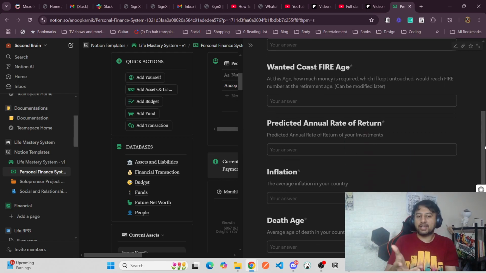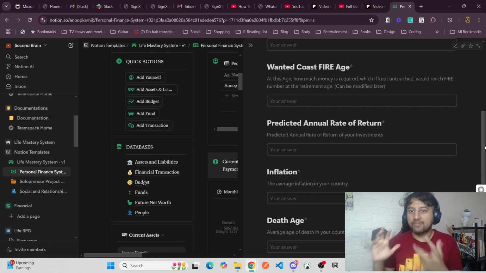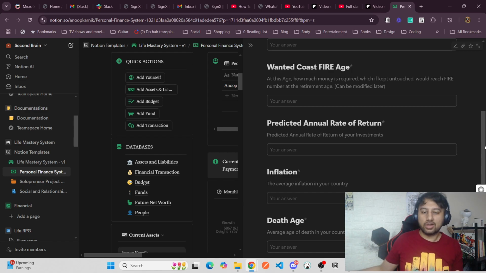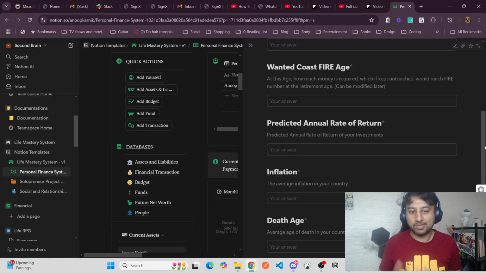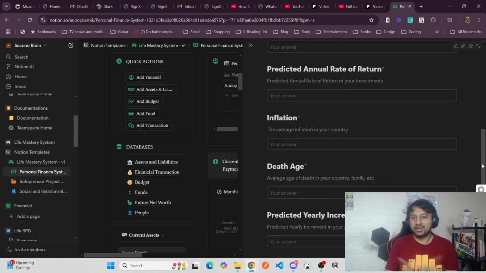Then what is the predicted annual rate of return? You put in this annual rate of return because everyone's is different, and country is different. Some countries' rates of return are higher. What is your average rate of return? And some people are riskier in nature. So just see your investment account and see what the current rate is. If you are only into fixed deposits and all, just put whatever fixed deposit rates you have been getting. Right, what is the inflation in your country? Every country has different inflation, so just write the inflation.